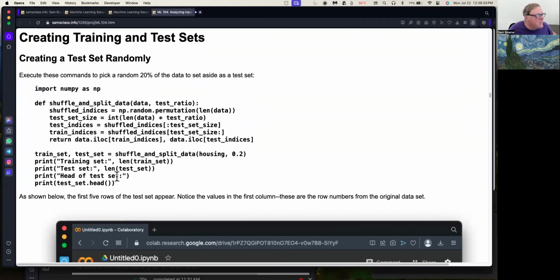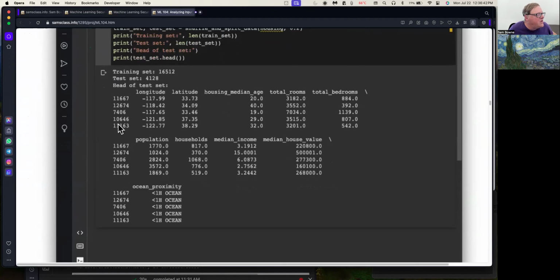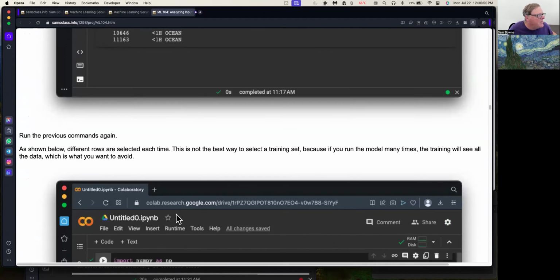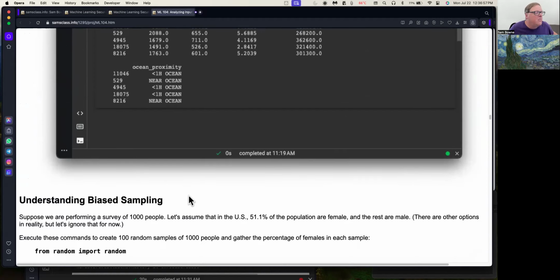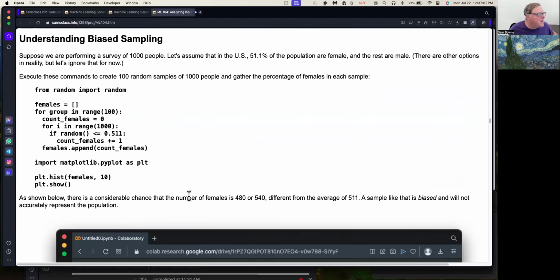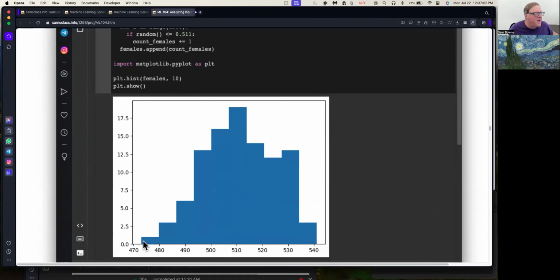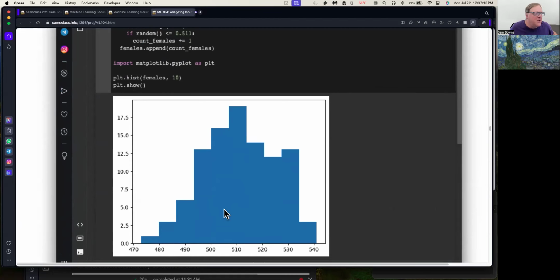So here's a randomly created test set where it just shuffled and split, taking a random 20% and putting them out. If you do that, your training set will have these properties, this many in the various categories. And if you do it again, you'll get different values. It's randomly choosing 20% to be the test data every time, which would be okay if you don't know anything more about them, if they're all completely equal. But in this case, we know it's a problem. As you said, if you had something dependent on female to male, you wouldn't want to allow randomness to give you a strange percentage of females in your test set.